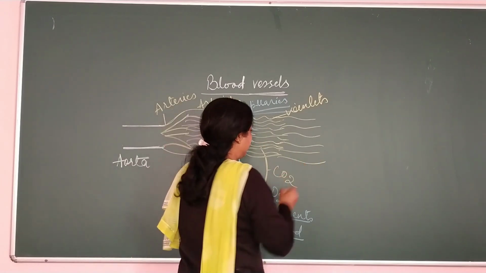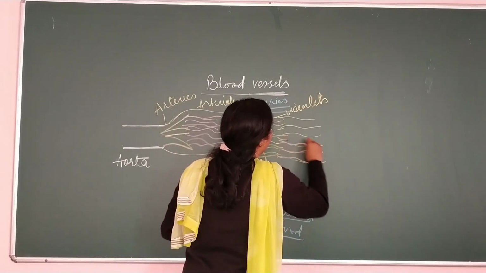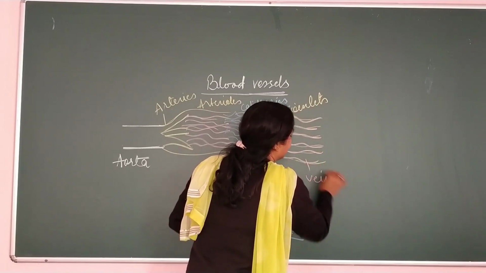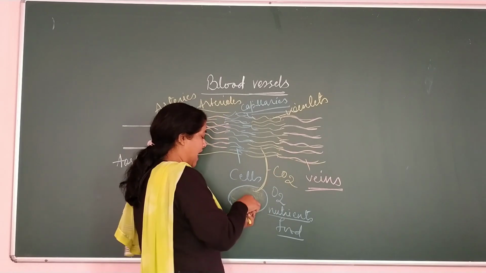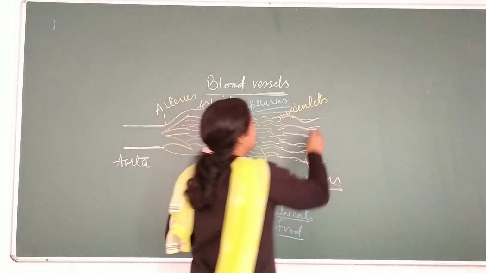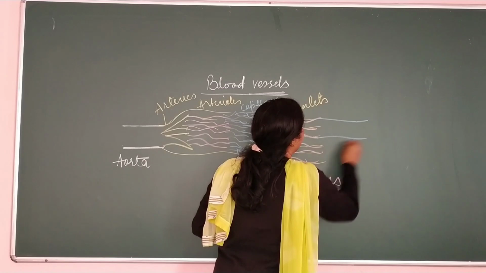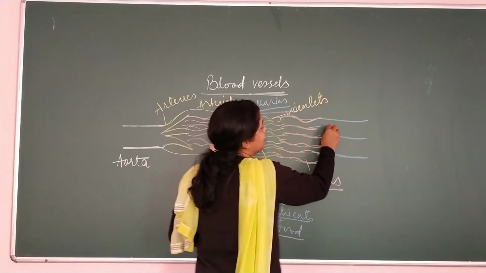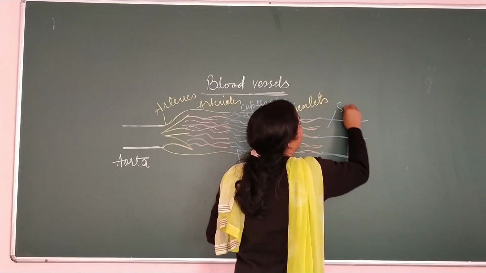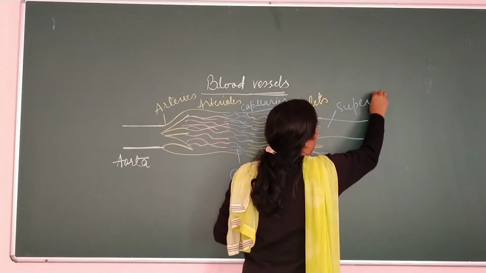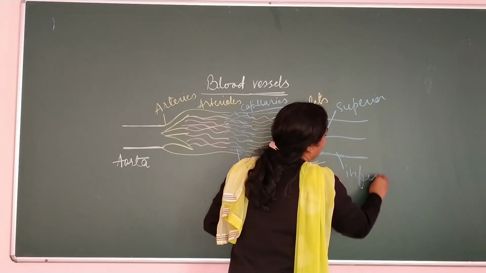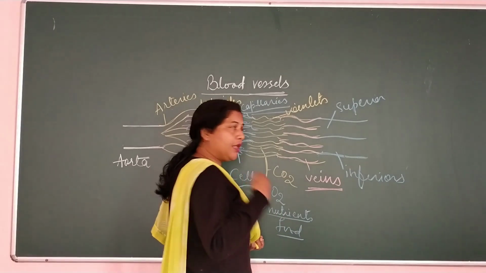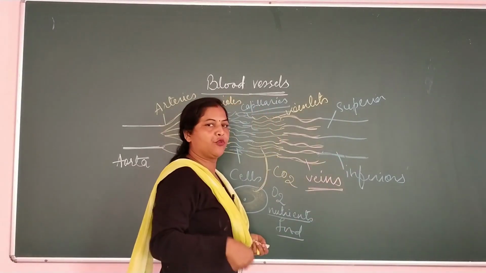I am showing you with another color. See, now these are veins. अब ये वेन्स में ओपन हो जाते हैं, and finally these veins open into vena cava. There are two major vena cavas, and they are known as superior vena cava and inferior vena cava. Two vena cavas are there in our body. Inferior comes from the lower part of the body and superior comes from the upper part of the body.